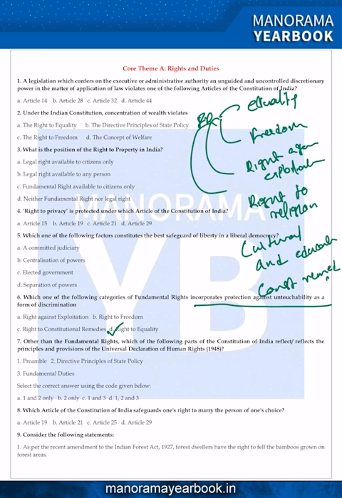But in the DPSP also there is an article like Article 39B and C, which ensure the socio-economic principles in our Constitution. Then there are bills which are passed by the Parliament to enact the DPSP principles, like the Mahatma Gandhi National Rural Employment Guarantee Act, Maternity Benefit Bill, Wildlife Protection Act, Environment Protection Act. These are all examples of implementation of DPSP.